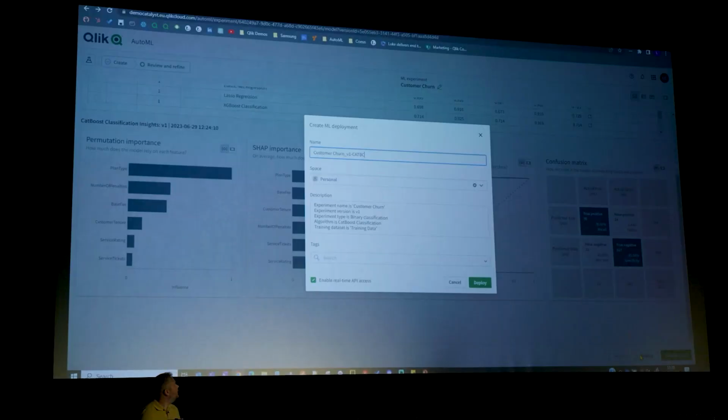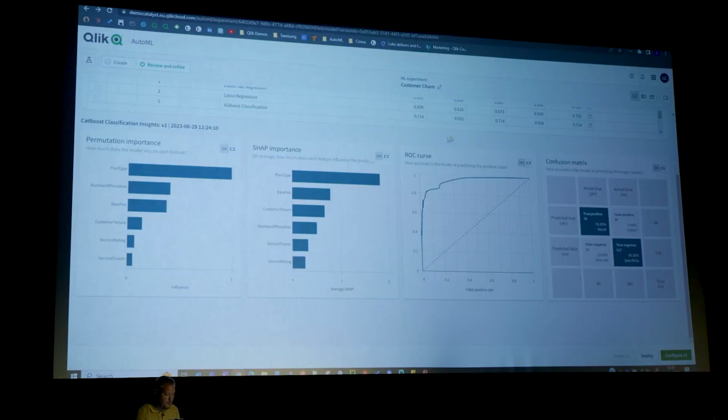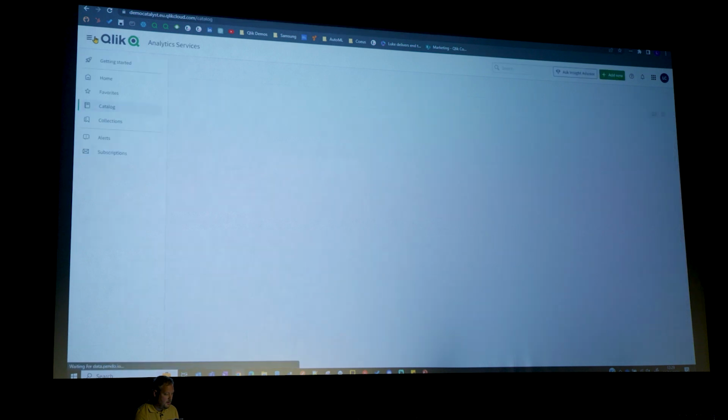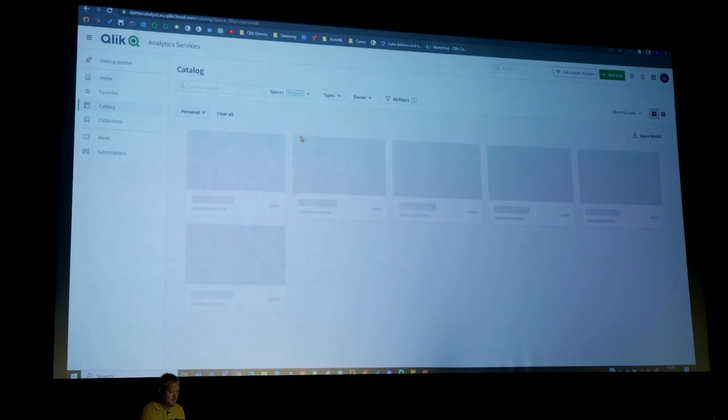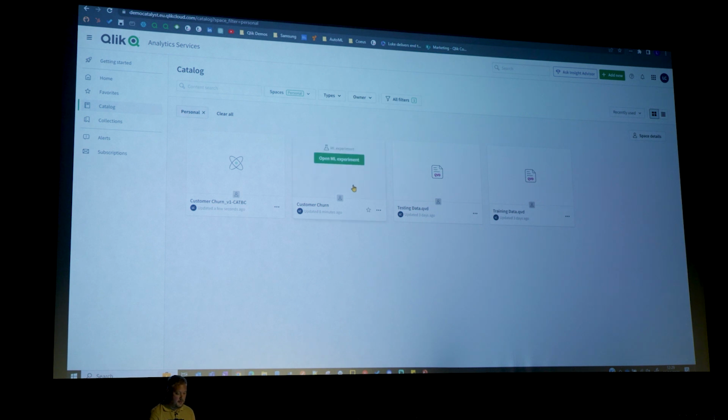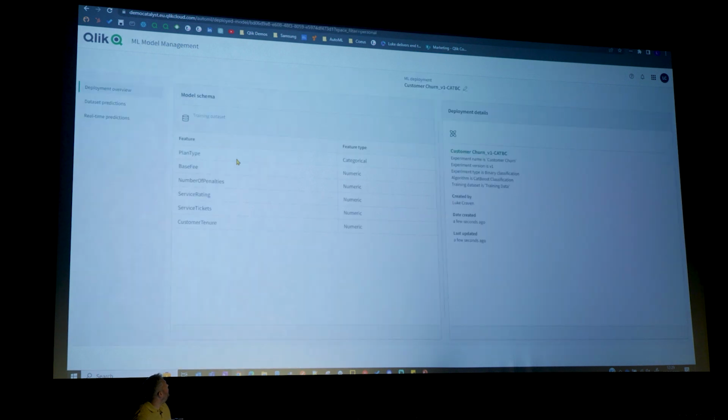All I need to do to deploy my model is click deploy. Qlik has already provided me with a title, Customer Churn version 1, and that stands for CatBoost binary classification. It's even put some description in as well, so I don't have to do anything. I simply click deploy, and that model is now deployed into production. If I head in here, I can see my experiment I've created and now my machine learning deployment. I'm going to open up my machine learning deployment, and there we have it.